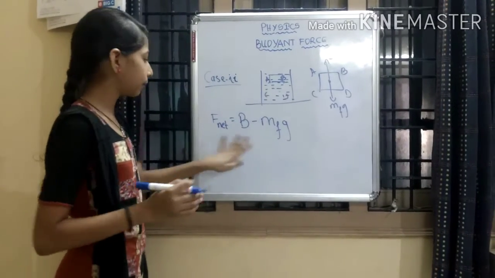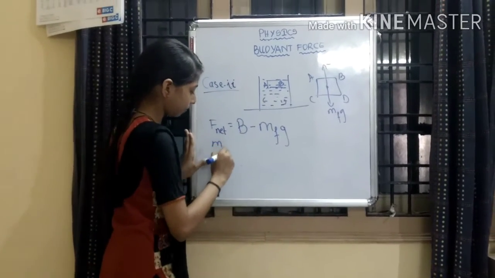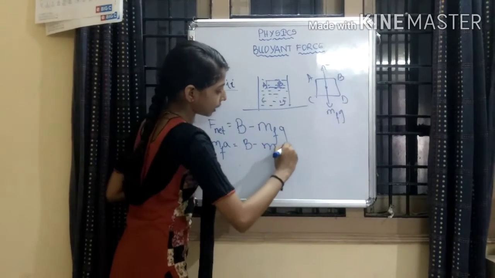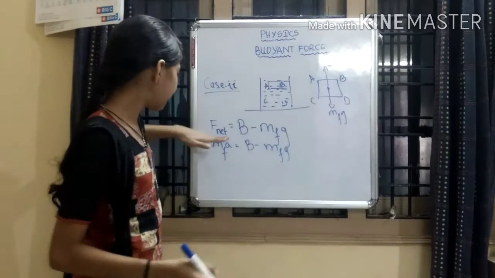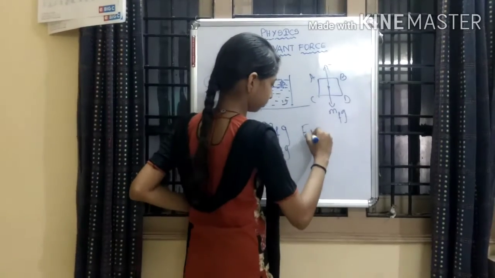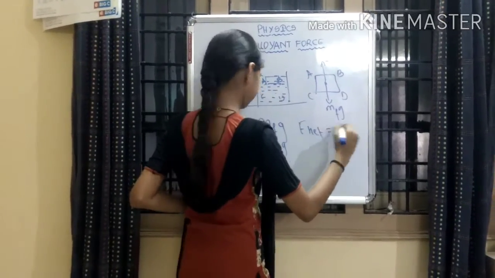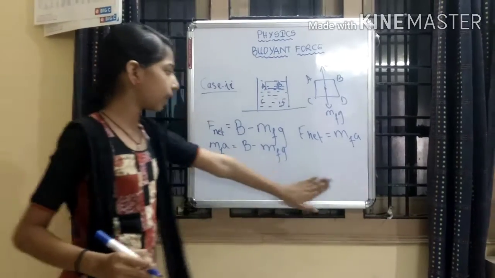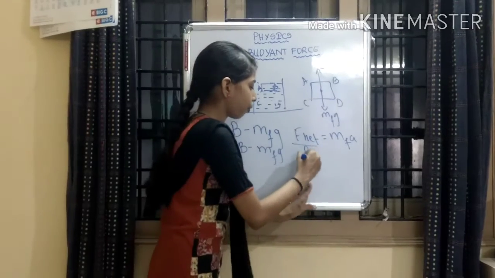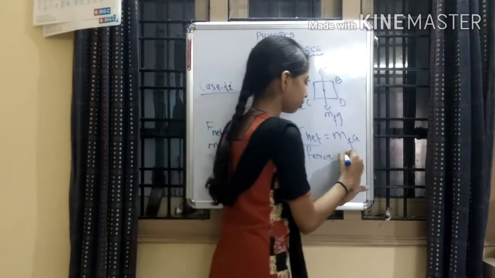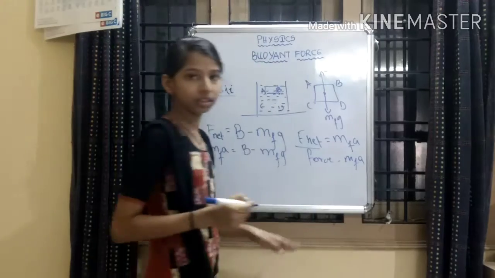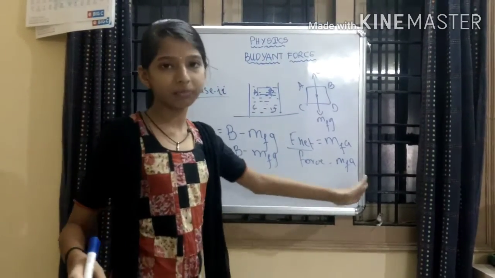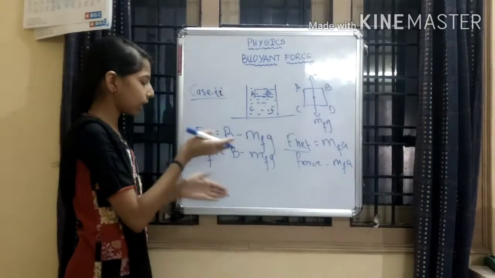F net is nothing but mfa, which is equal to B minus mfg. F net is nothing but force, so force is equal to ma. Newton's second law tells us force is equal to ma. So in that equation I will derive this.